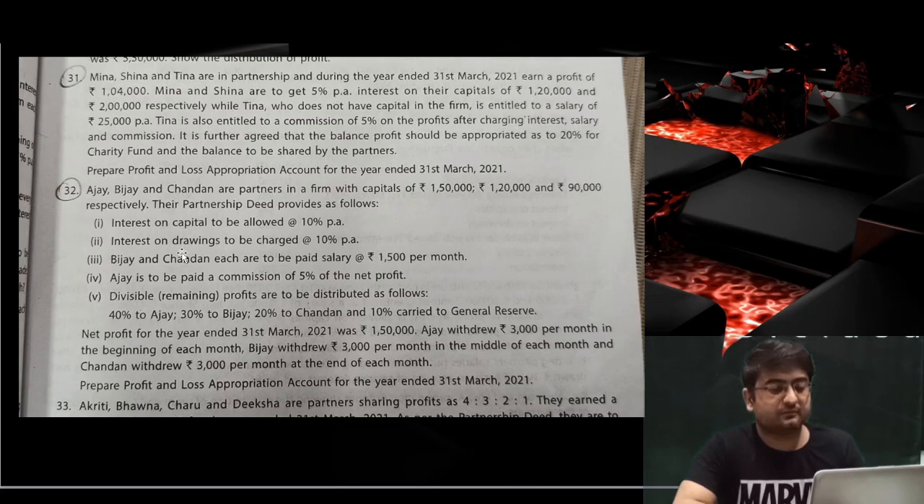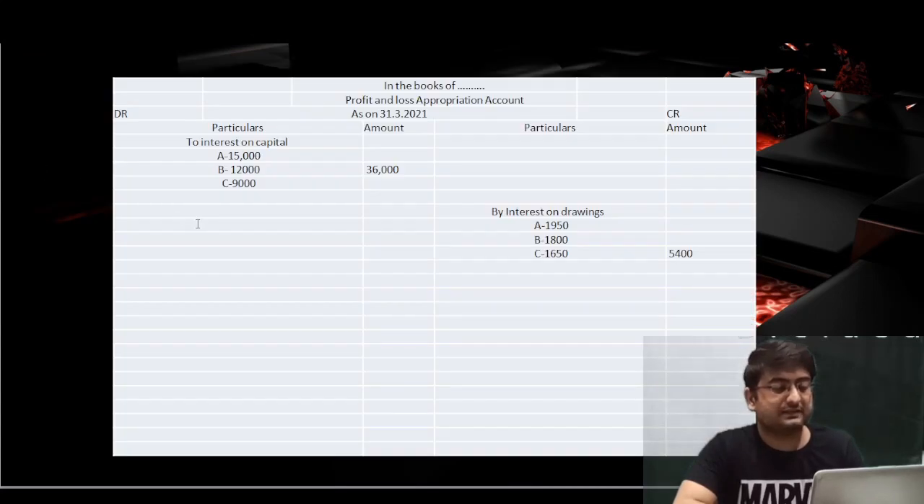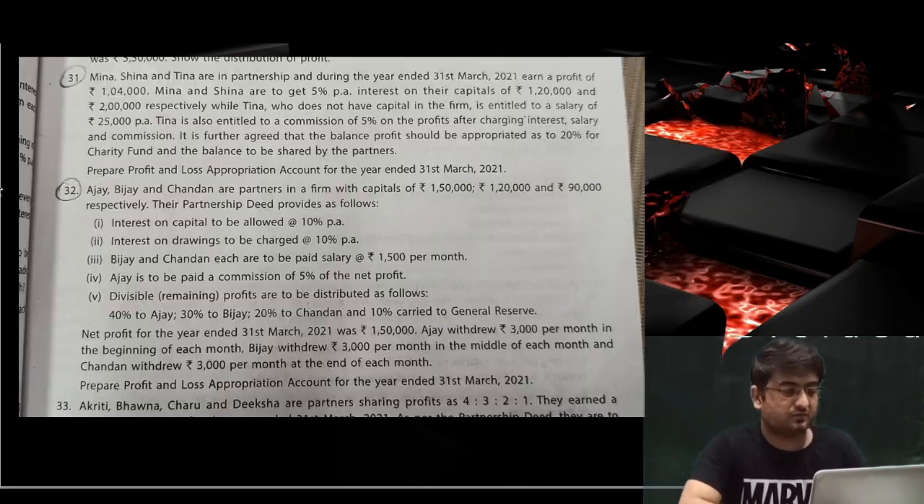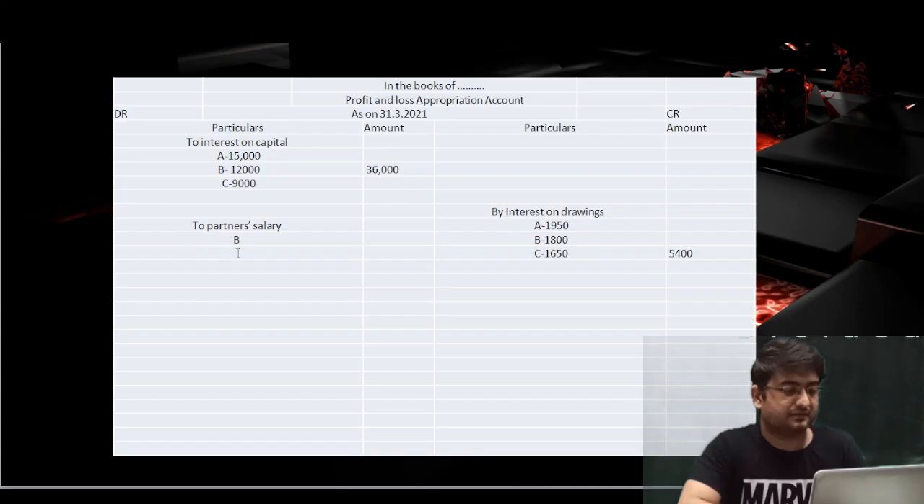Vijay and Chandan each are to be paid a salary of 1500 per month. So we'll consider the annual salary first. For the annual salary, we'll multiply the monthly salary by 12. We'll write the heading in the P&L appropriation account on the debit side as "two partners' salary". Now who is getting the salaries? Let me check. Vijay and Chandan, B and C are getting salaries.